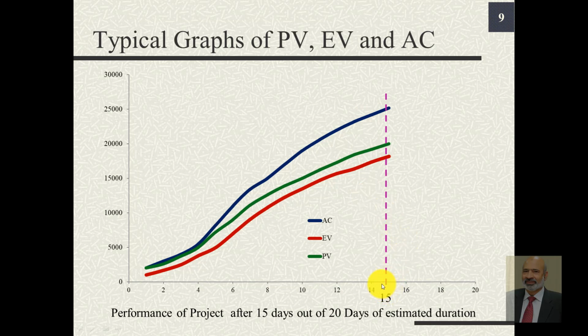But if this is so, then say at a time of 15 days, at the completion of 15 days, the schedule variance is the earned value, the red curve, minus the planned value, which is the green curve. This indicates the variance in schedule, and since EV is less than PV, this schedule variance will be negative, and this is something undesirable.